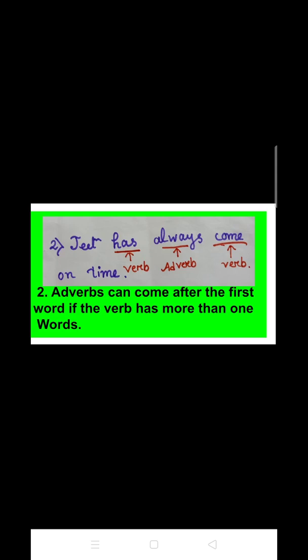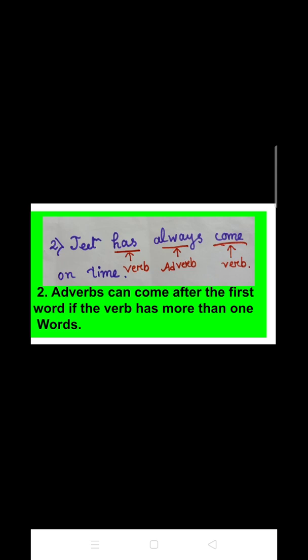So let me proceed to the second position. In order to know this, please look at the example, that is Jeet has always come on time. So here has is our verb and again come is our verb, and in between the two there lies our adverb, that is always. It means that the verbs used in this sentence are more than one in number.